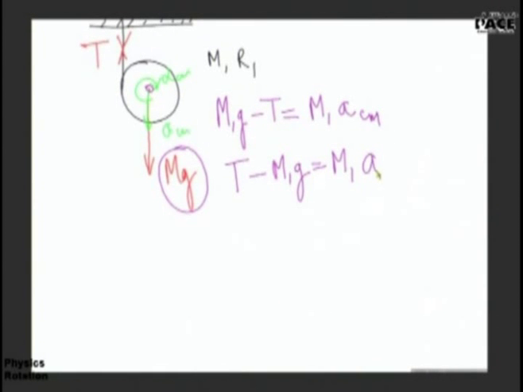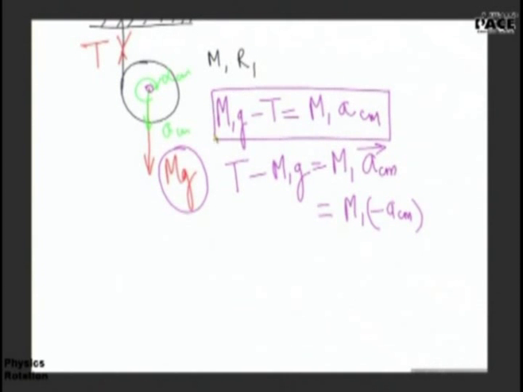I agree, you can write a_cm as a vector, but when you put its value you have to put it with proper sign. You will put a minus sign here and you will get m1 into minus a_cm because you have chosen upward direction as positive, and if you multiply this whole equation by minus you will again get back the original equation. I know you knew that. Now let's come back.